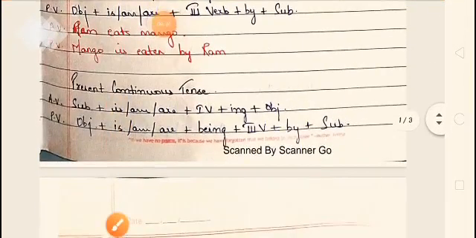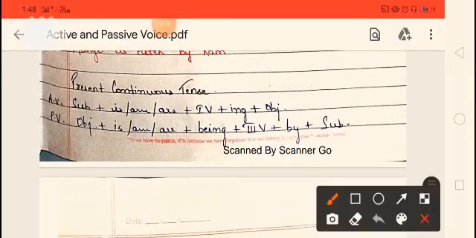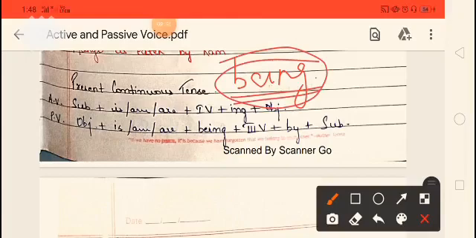Okay, now let's go towards present continuous tense. See students, in the case of present continuous tense in passive voice, we will be using the word being. So let us see first of all the structure of active voice in present continuous tense: subject plus is, am, are plus first form of the verb plus ing plus object.